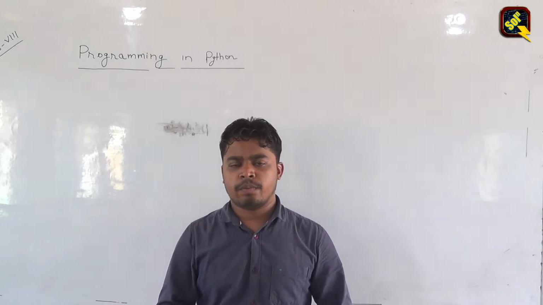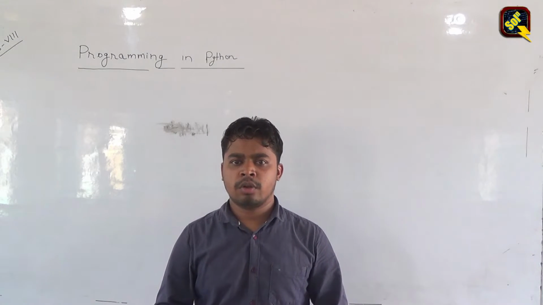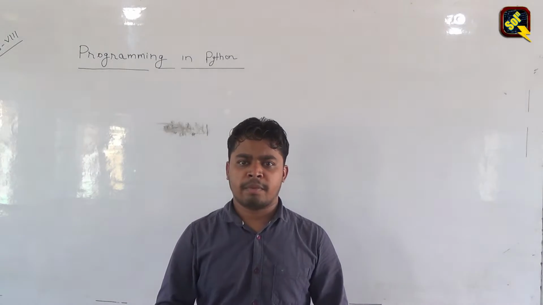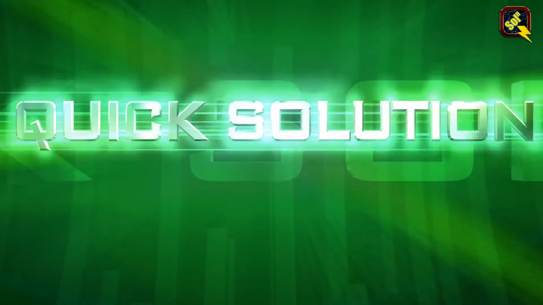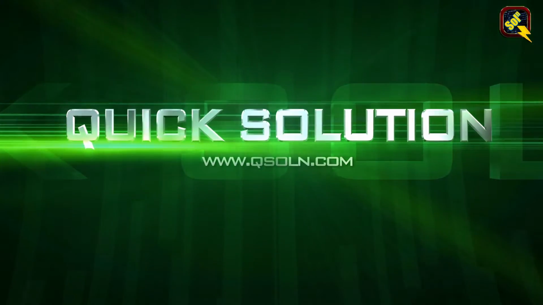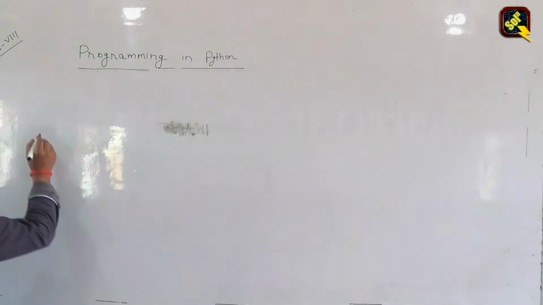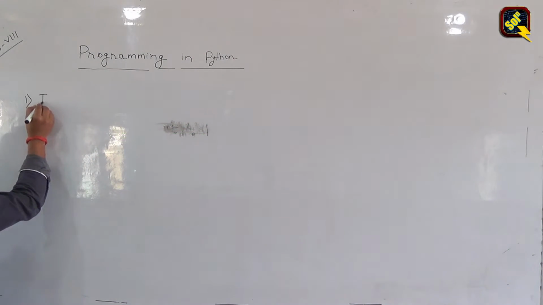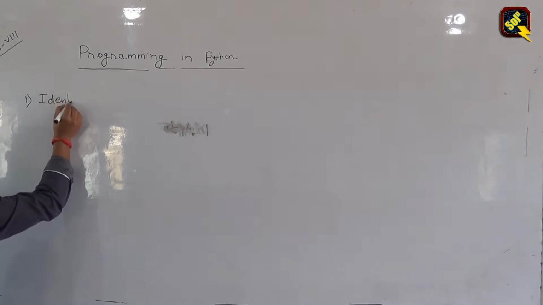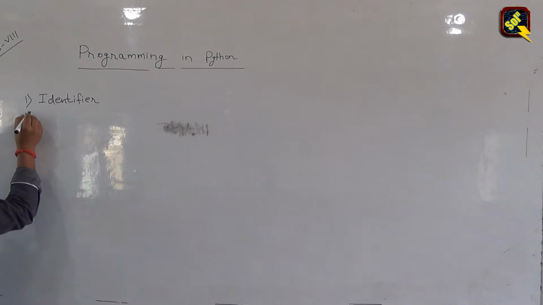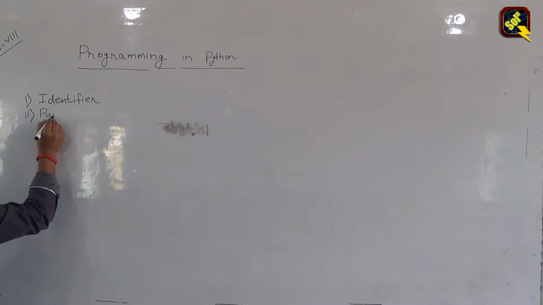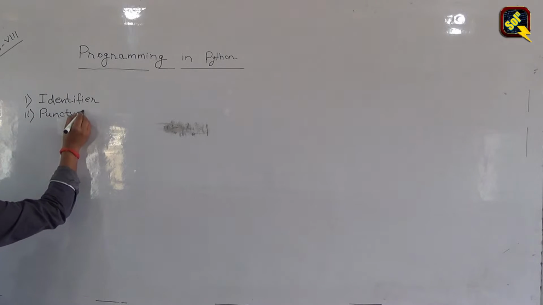In this video, I will be discussing two more concepts of programming in Python. First one is identifier, and the second one is punctuators.